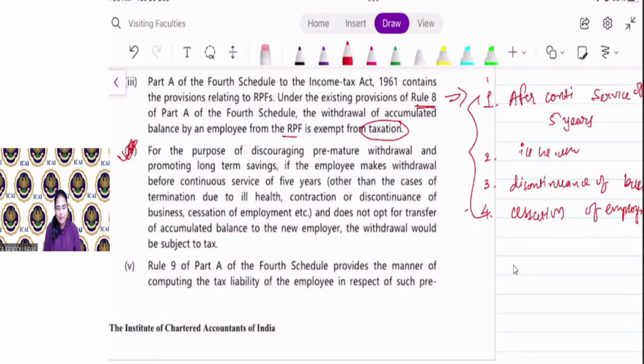For the purpose of discouraging premature withdrawal and promoting long-term saving, if an employee makes a withdrawal before continuous service of 5 years, other than in cases of termination due to ill health, contraction or discontinuance of business, cessation of employment, etc., and does not opt for transfer of accumulated balance to the new employer, the withdrawal will be subject to tax.